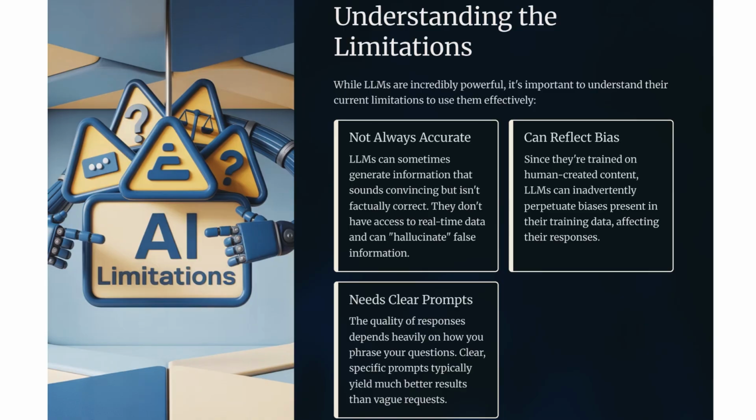Understanding the limitations. LLMs are impressive, but they're not perfect. They're not always accurate. Sometimes they generate convincing but incorrect information, because they don't have real-time knowledge. They can also reflect bias, since they're trained on human content that includes bias. And they need clear prompts. Vague questions lead to vague answers, while specific prompts give much better results.